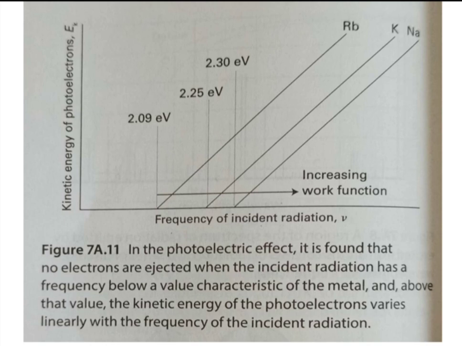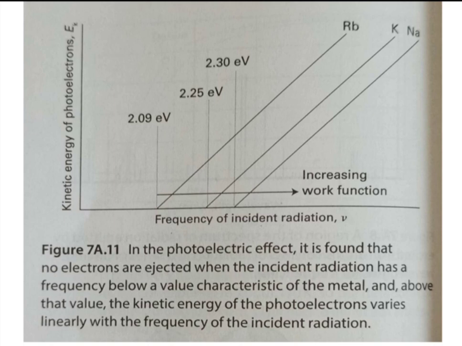And this is the diagram which shows that the kinetic energy of the ejected electron is different for different metals, that is, the threshold frequency of each metal is different. So, on the y-axis there is the kinetic energy of the photoelectron and the frequency of the incident radiation nu is on the x-axis.